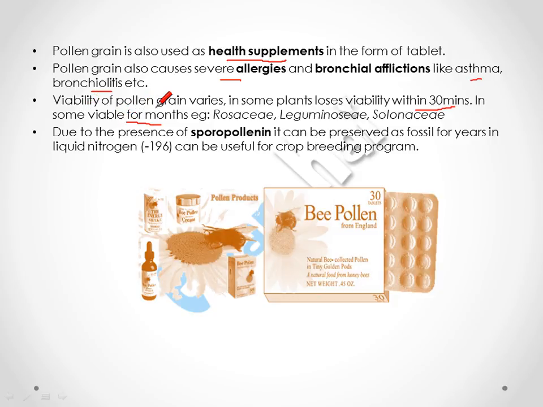The viability of pollen grain varies. In some plants it loses its viability within 30 minutes, and in some it is viable for months. For example, Rosaceae, Leguminosae and Solanaceae. Due to the presence of sporopollenin, it can be preserved as a fossil, as sporopollenin is a highly resistant biological material, and pollen can be preserved in liquid nitrogen. Liquid nitrogen has a temperature of minus 196 degrees Celsius and can be useful for further crop breeding programs.